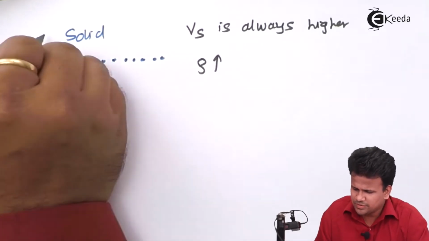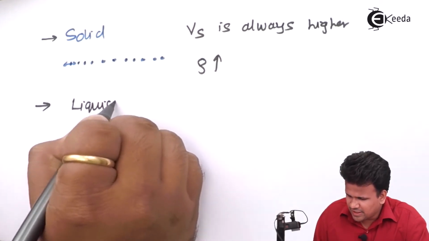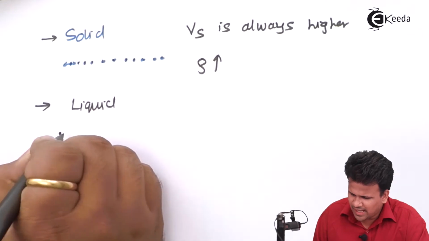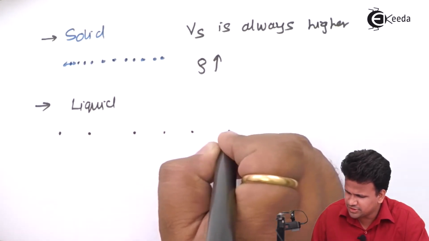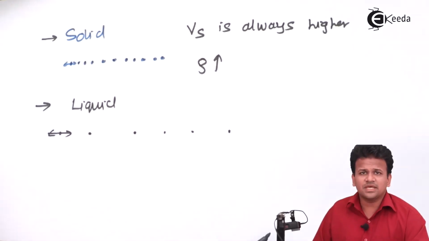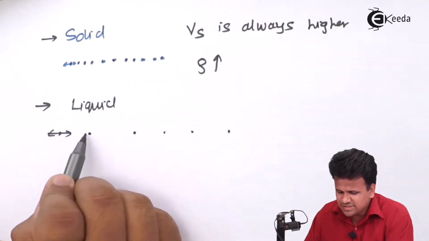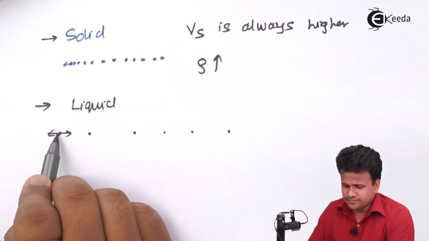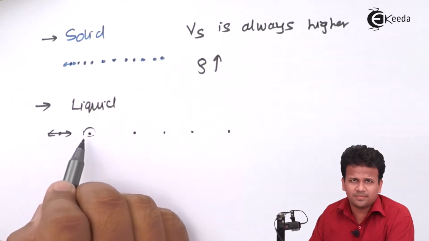Let us go to the next state of matter, that is liquid. Now in liquid, particles are a bit far away from each other. If there is some disturbance in the first particle, then it will take some time to travel this small intermolecular distance to the other particle.